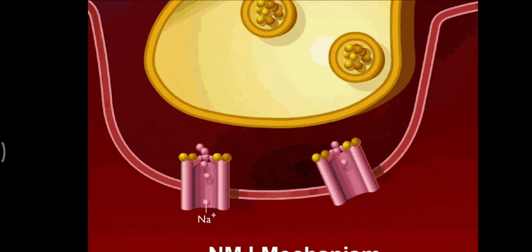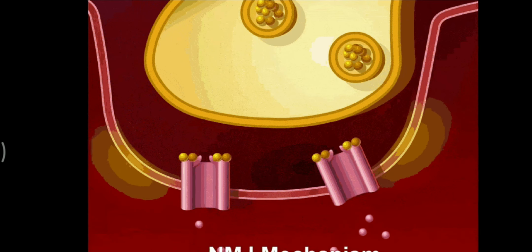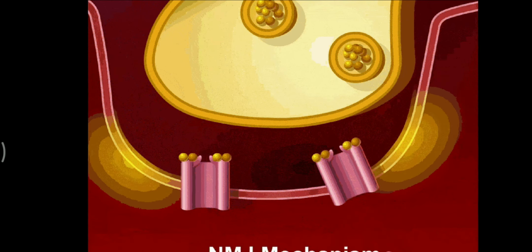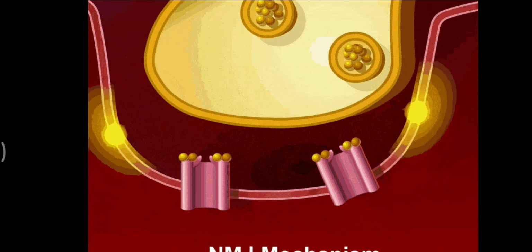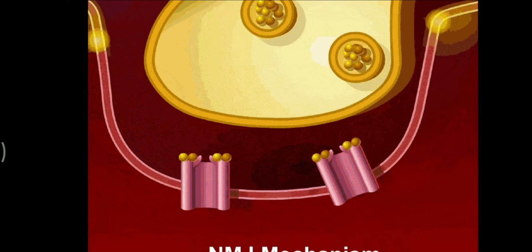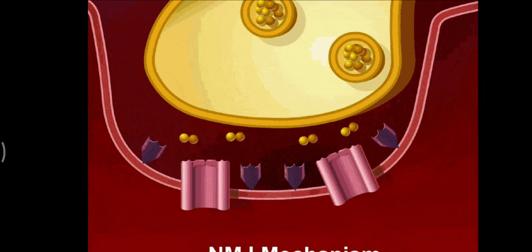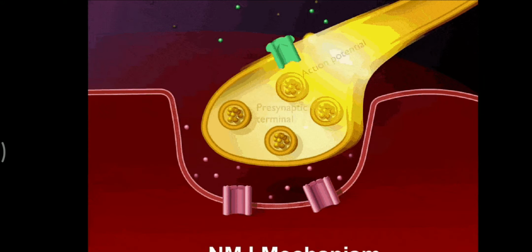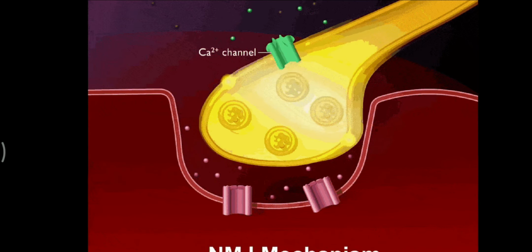Sodium enters the sarcoplasm. When there is a potential difference, the sarcolemma gets excited, meaning an impulse is generated and transferred into the muscle fiber.